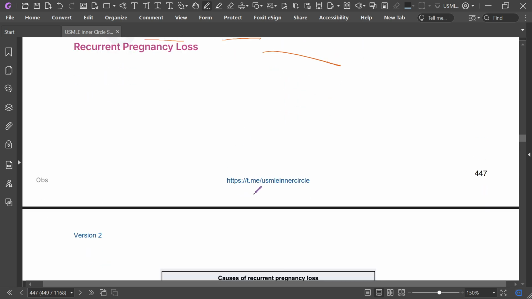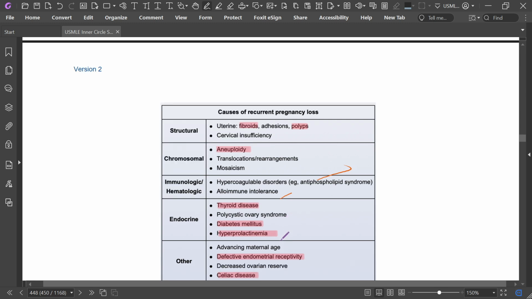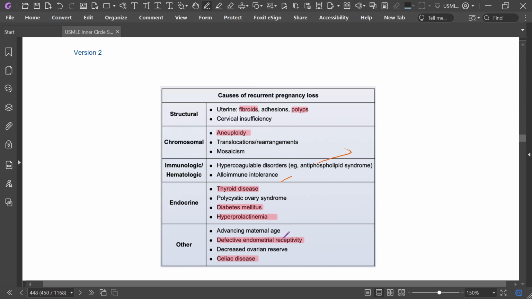What are the causes of recurrent pregnancy loss? They may be structural, like fibroid or polyp; chromosomal, like aneuploidy or mosaicism; immunologic, like hypercoagulability disorders, antiphospholipid antibody syndrome, and autoimmune intolerance. There may be endocrine causes: thyroid disease, diabetes, polycystic ovarian syndrome, hyperprolactinemia, advanced maternal age, and celiac disease. Celiac disease is one of the causes of recurrent pregnancy loss, along with defective endometrial receptivity and decreased ovarian reserve.